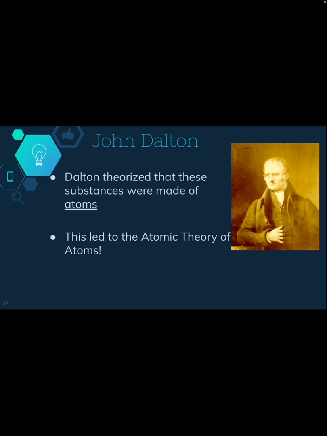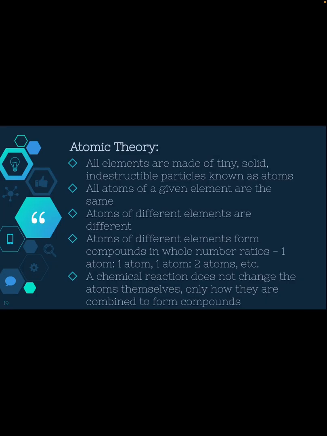So this is super, super important in the history of atoms. You can also kind of go back and remember Dalton's postulates. This is where that came from. So I have the atomic theory. It says that all elements are made of tiny, solid, indestructible particles known as atoms. All atoms of a given element are the same.